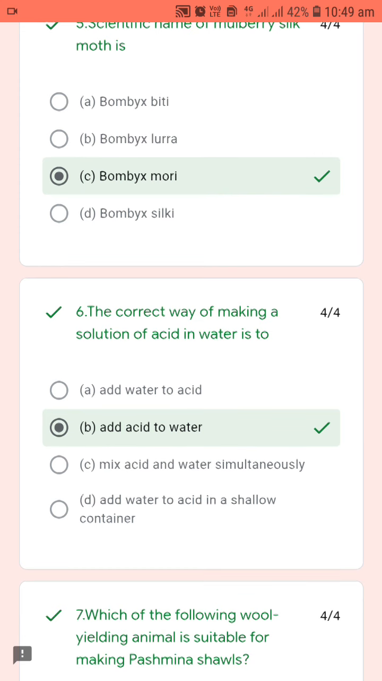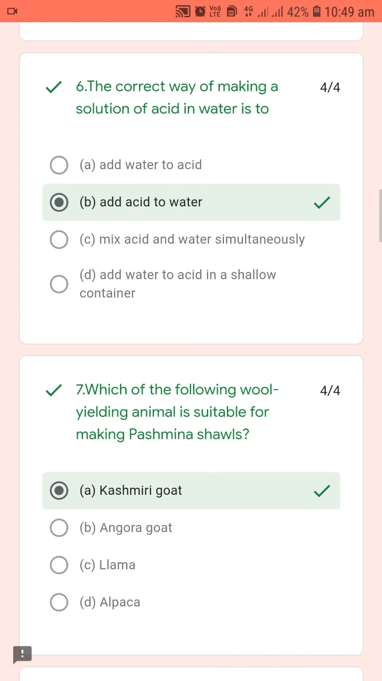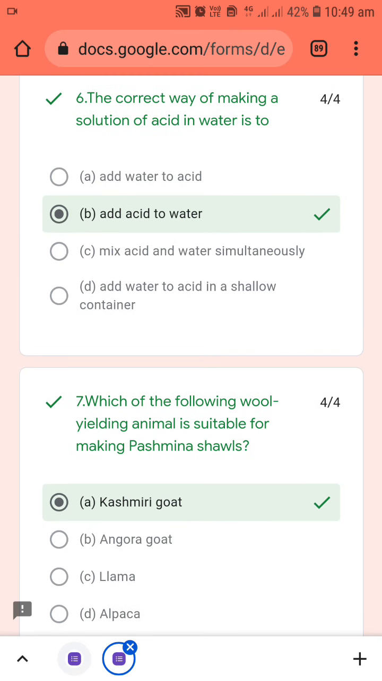Then, the correct way of making a solution of acid in water is 2. So that also you know, if you want to make a solution of acid and water, then you have to add acid slowly to water, because if you add water to acid, the reaction becomes highly exothermic, and because of the higher amount of heat released during this reaction, whatever is present in that beaker will splash out. So to control the heat evolved, we have to add acid slowly to water.